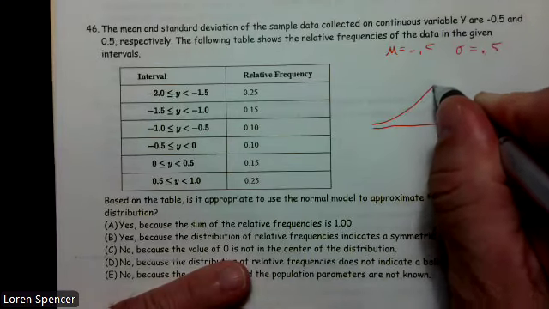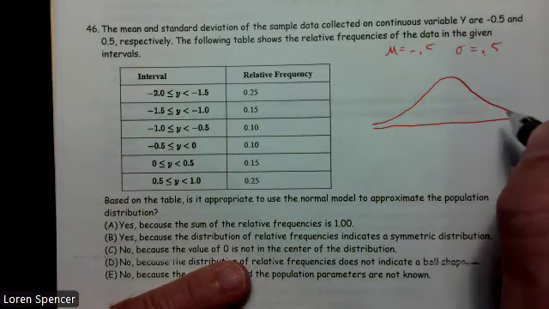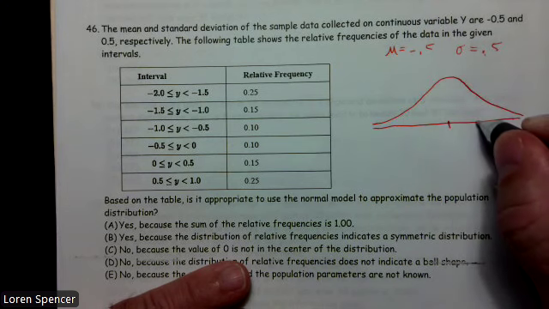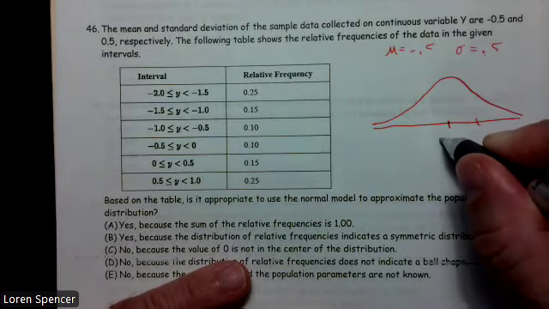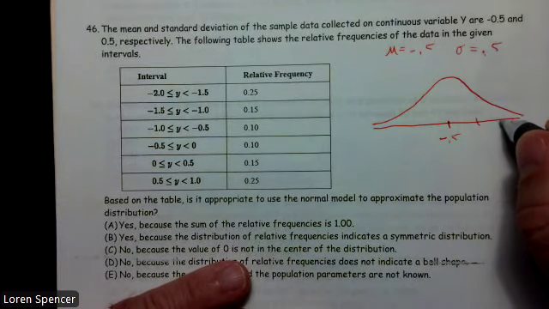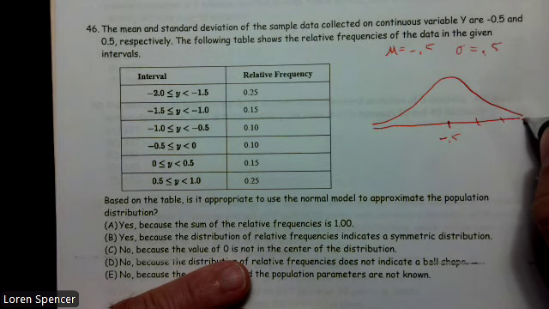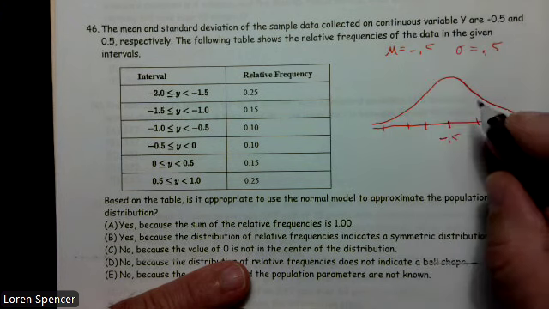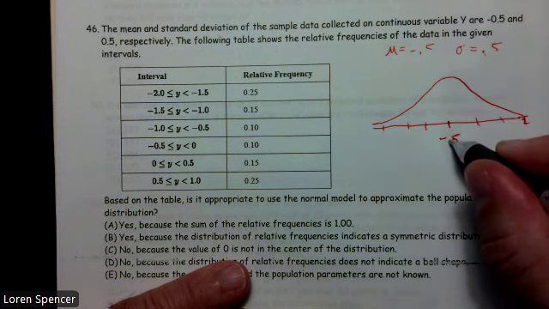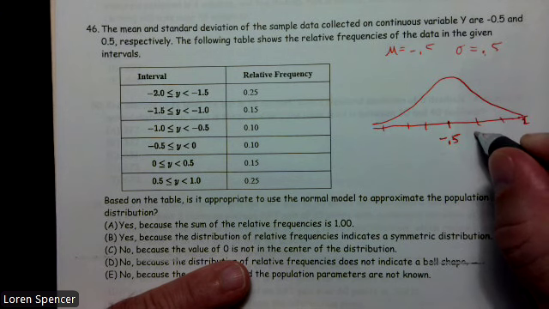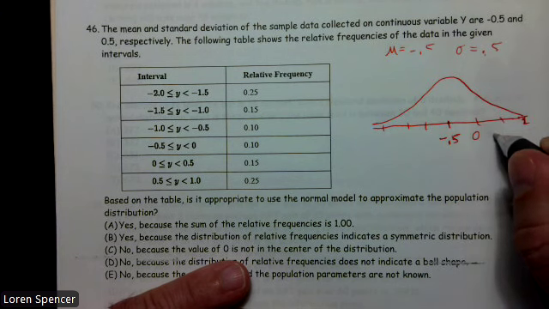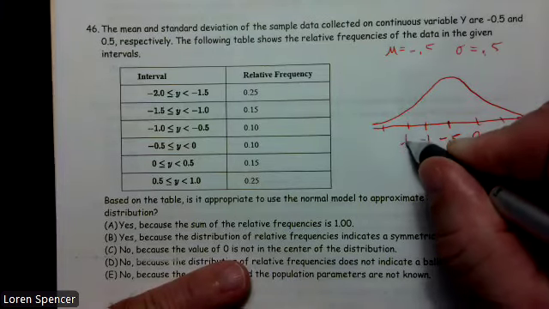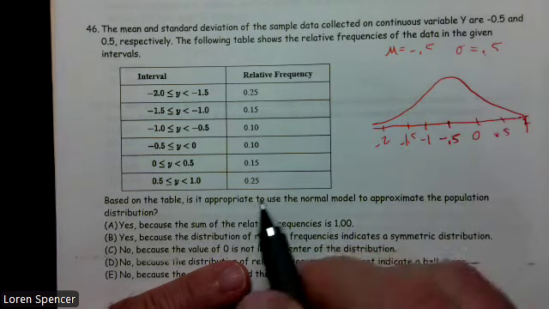Well, if it were normal, it would have to look like this. Let's go ahead and draw this. So this would be my mean, and I'll put negative 0.5. 1, 2, 3. Negative 1, negative 2, negative 3. So this is going to be 0 because we're changing by 0.5. This is going to be 0.5, and this is going to be 1. This is going to be negative 1, negative 1.5, and negative 2.